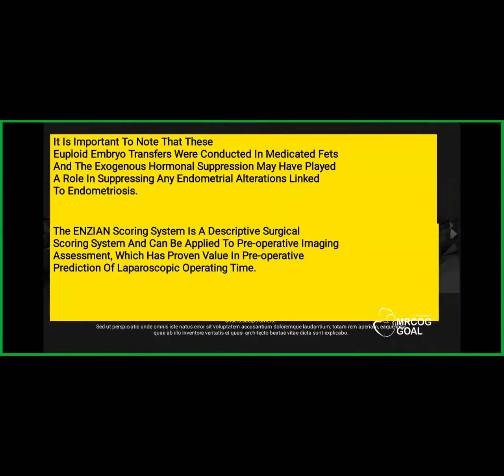It is also important to note that the euploid embryo transfers were conducted in medicated FETs, right? So they did the euploid embryo transfers, and they have seen that because of these pro-inflammatory factors that are there in a patient with endometriosis during the fresh cycle, what happens is, when you suppress them in a frozen embryo transfer cycle with the exogenous hormones that we give, right?